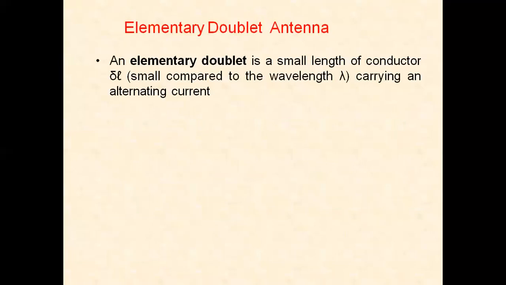Now we have the elementary doublet antenna. This is also called a short dipole or wire antenna. The elementary doublet is a small length of conductor, delta L. This delta L is very small compared to the wavelength of the alternating current it carries. So this elementary doublet is a very small length antenna. The conductor length is delta L, which is very small compared to the wavelength.